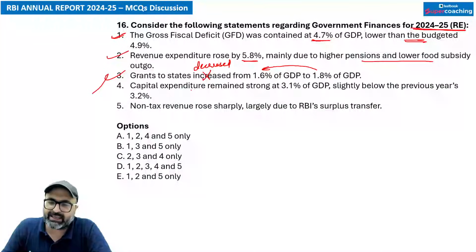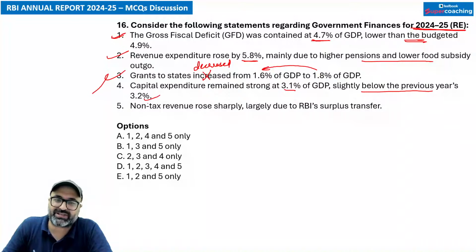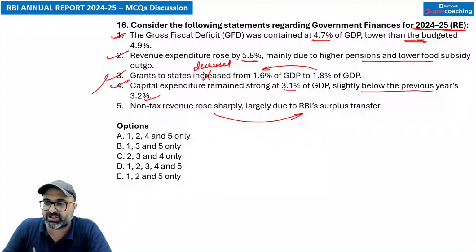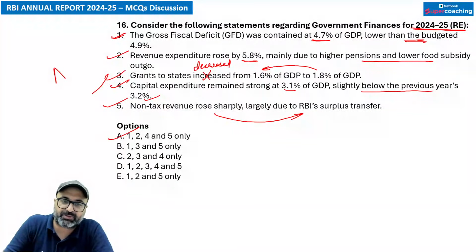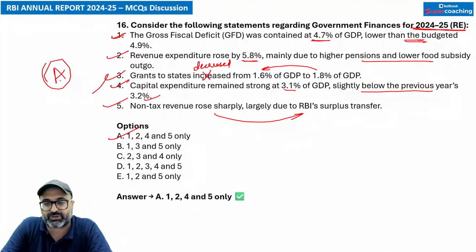That is correct. Capital expenditure remains strong at 3.1% of GDP, slightly below the previous year's 3.2%. So that is absolutely correct. Non-tax revenue increased sharply, largely due to the RBI surplus transfer. That is also correct. So answer is going to be A option: 1, 2, 4, 5. That is absolutely the correct answer.